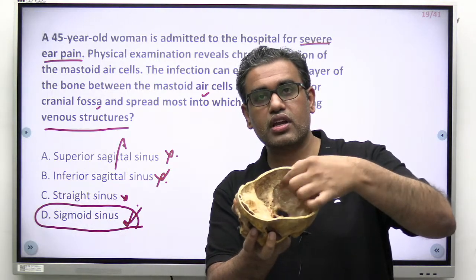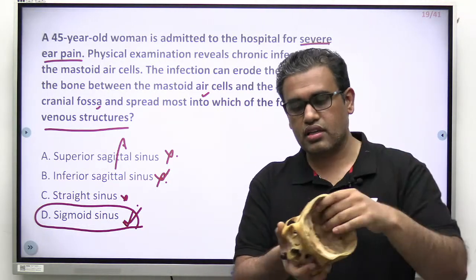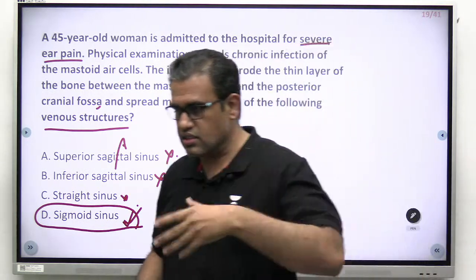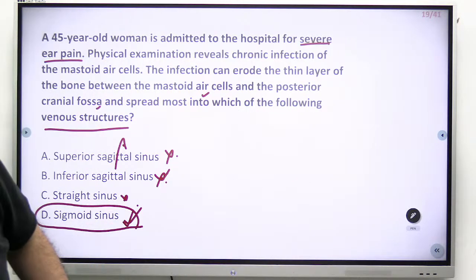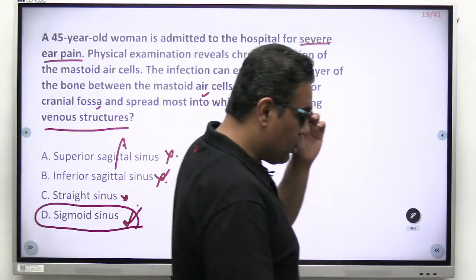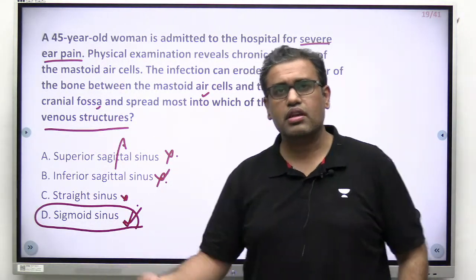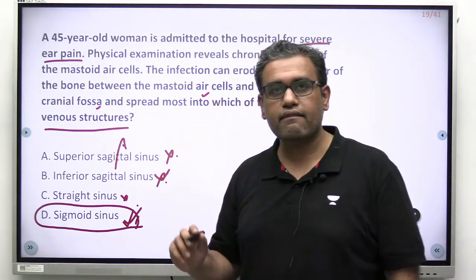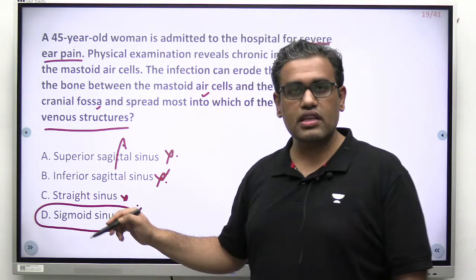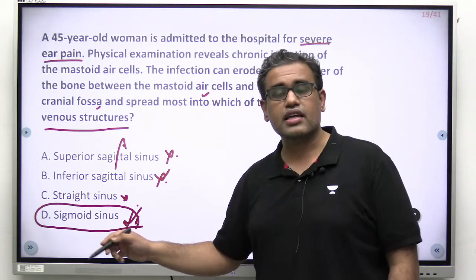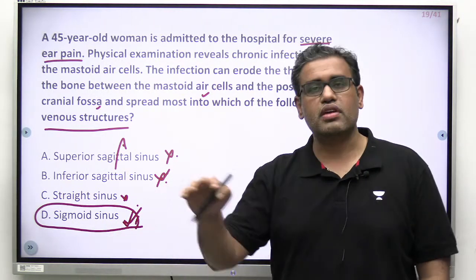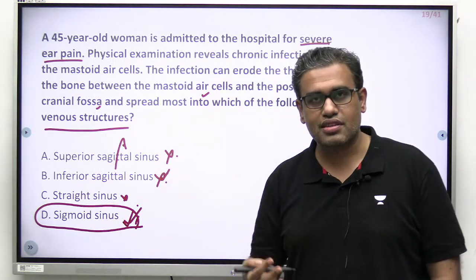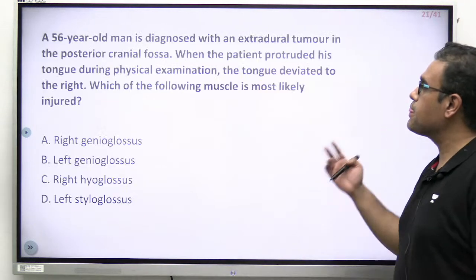This is the petrous temporal, and lateral to this we have the mastoid, which is right over here. Mastoid, and just inside this, the sigmoid sinus. This is how sigmoid sinus thrombosis could be a complication of mastoiditis or a later stage of CSOM. The answer is sigmoid sinus. I hope the point is clear: how you can easily rule out these, and how you can easily reach the answer. Even if you don't know all of this anatomy, common sense prevails, right? Let's see the next question.